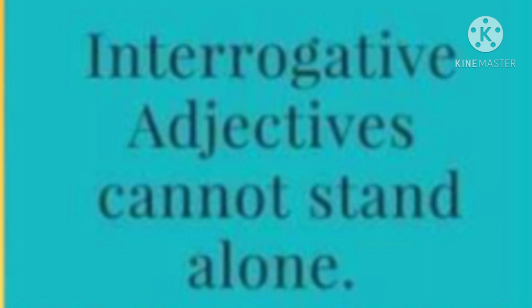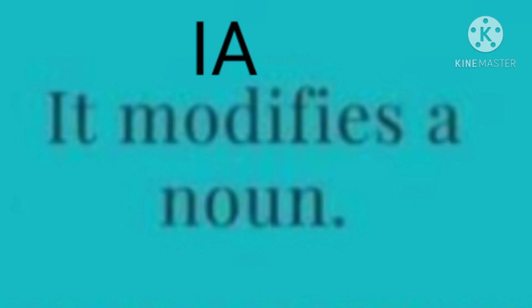But interrogative adjectives cannot stand alone. Then what, children? Yes, an interrogative pronoun replaces a noun. But in the case of interrogative adjectives, it modifies a noun.